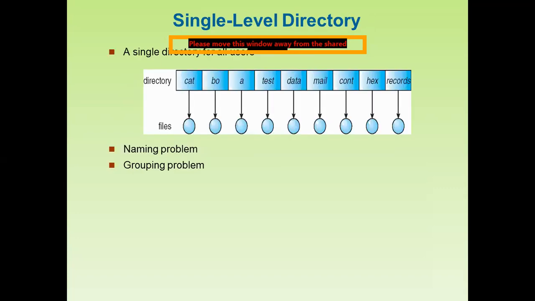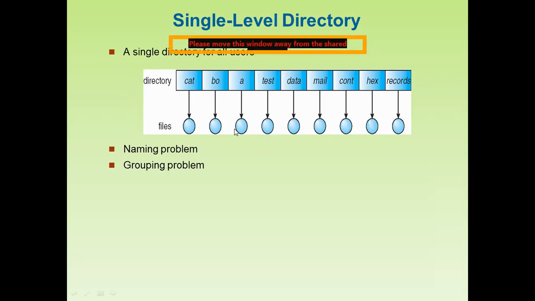Now the single level directory. Here we can see a single directory for all users. This is the directory, and there are a number of files under the single directory.